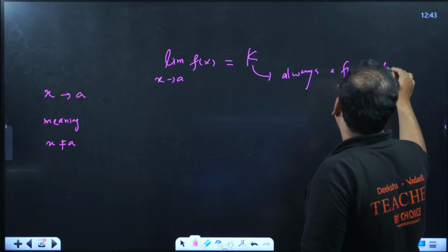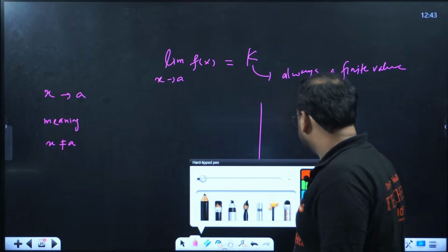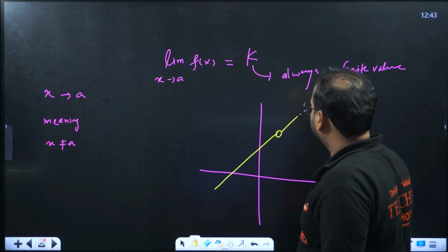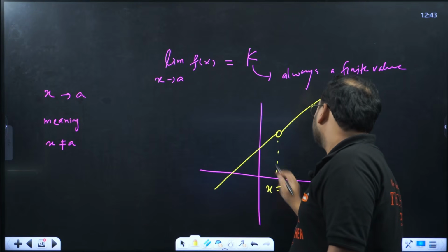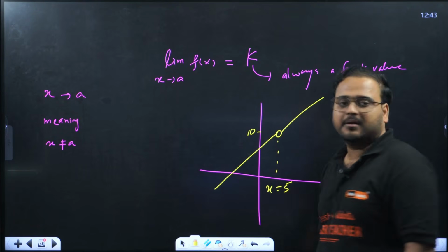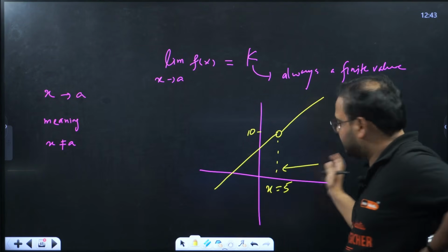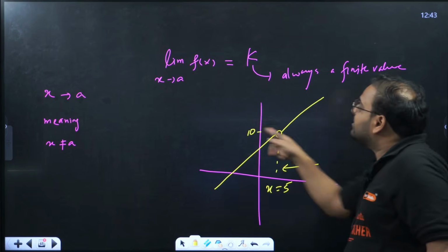Because if you are saying, sir, when you drew this graph, you're saying that at x equals 5 this value is not defined, but you are saying, sir, if you approach the value from the right hand side, the value will become 10. How is it possible?